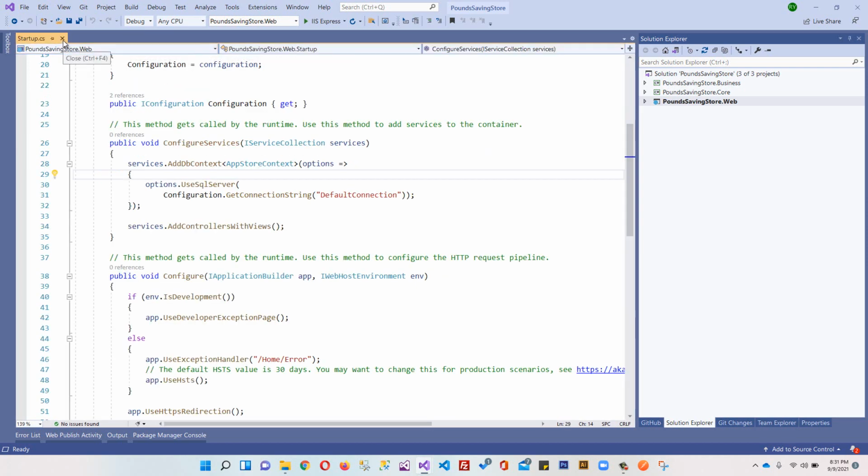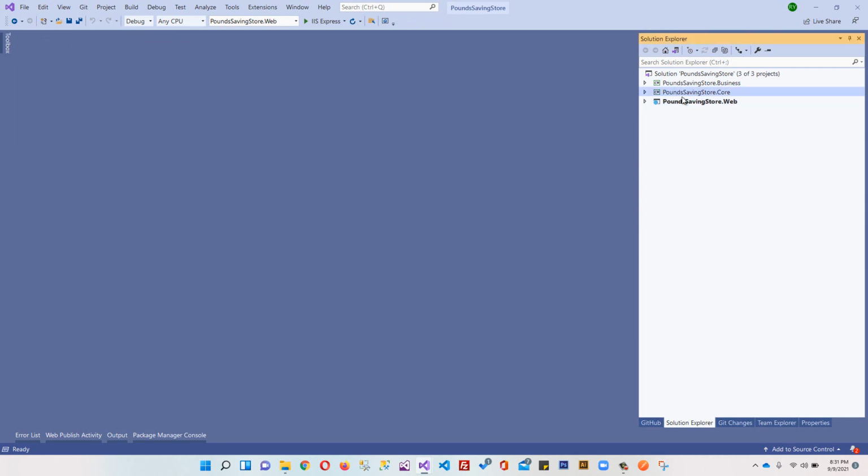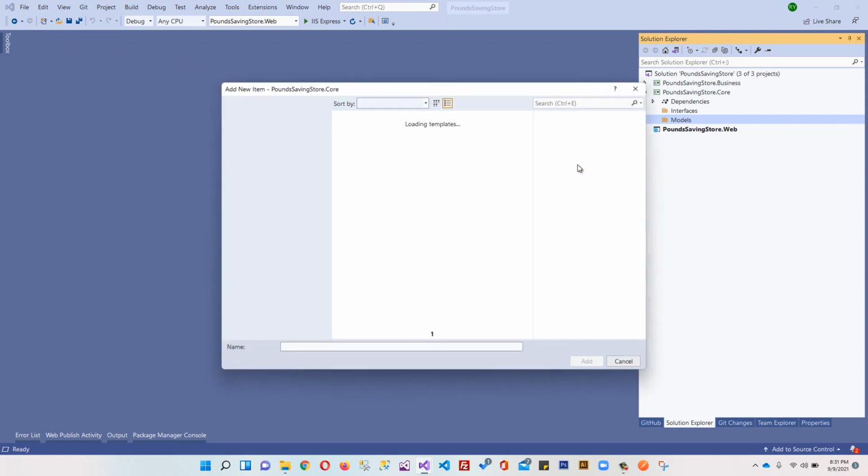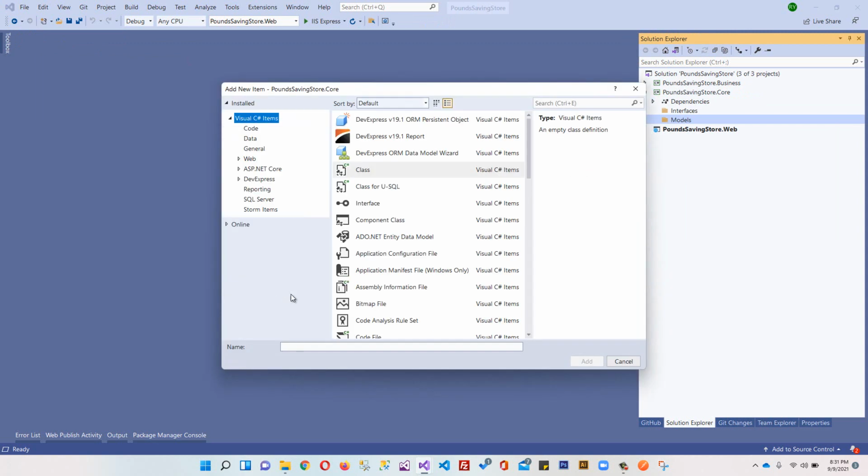So connection string is ready. So we will go to this core project. Inside this model folder, first of all, I am going to add a new class. We're going to create an e-commerce web application. Obviously, it has categories, subcategories, brands, products, and things.